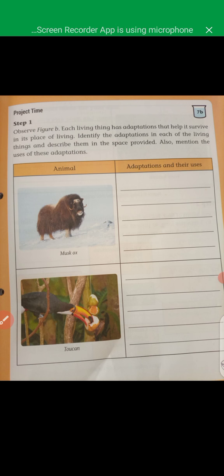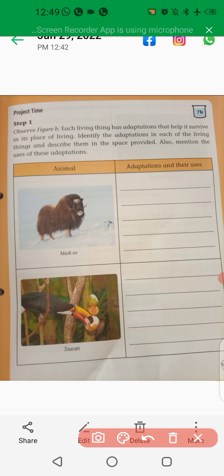So the animal names are given, children. So where is it? First, the musk ox. It has an adaptation. First you have to write where it lives and how the adaptation is useful. Okay, that you have to write.